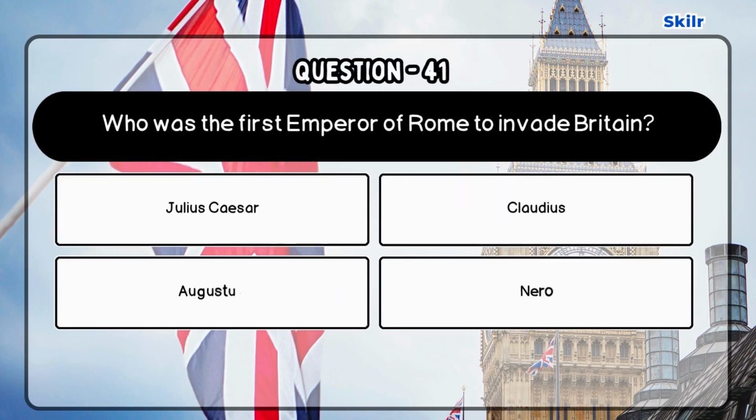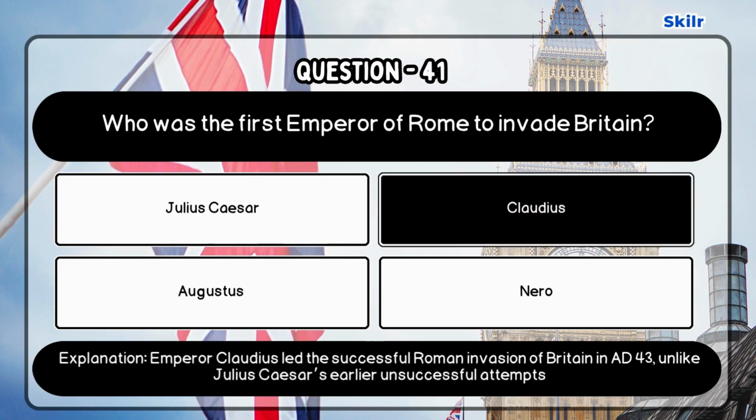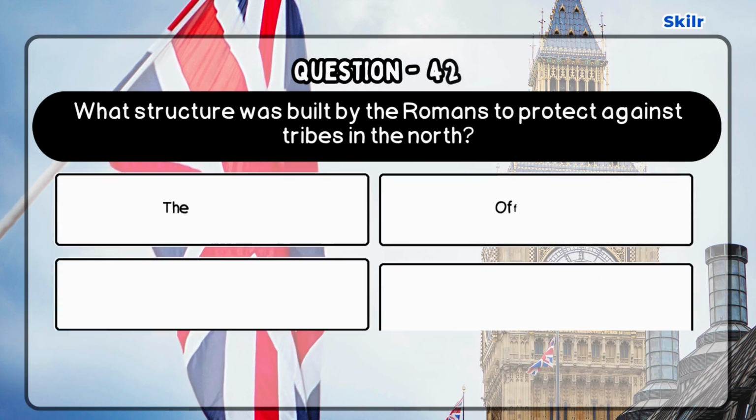Question 41. Who was the first emperor of Rome to invade Britain? Correct answer is Claudius, as Emperor Claudius led the successful Roman invasion of Britain in AD 43, unlike Julius Caesar's earlier unsuccessful attempts.